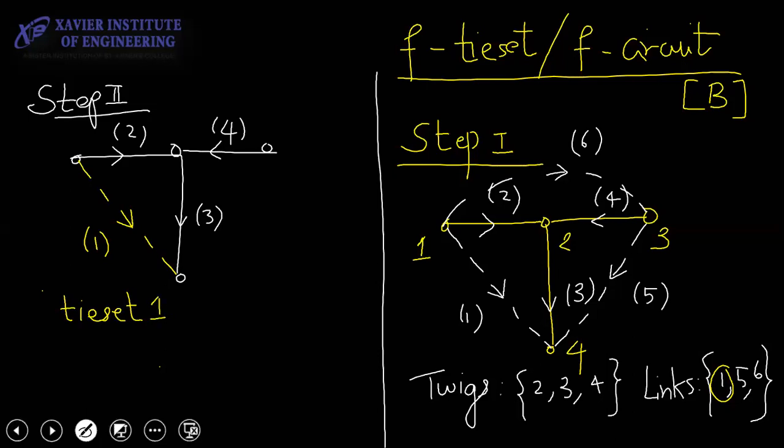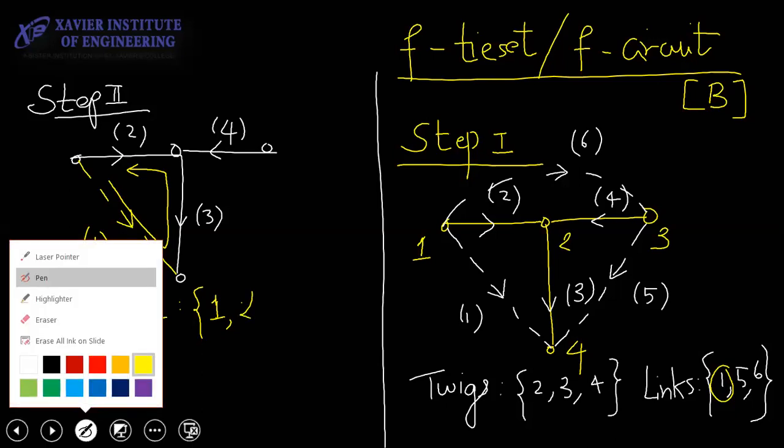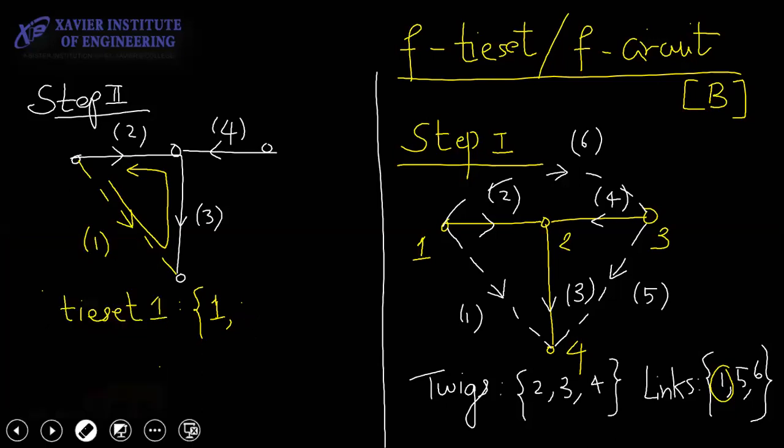Tie set 1, then write 1 again and see where it is forming a loop. You will see that this is forming a loop like this, 1 3 2. When you write it, write it as 1 2 3 only. That means now you have to start forming loops. So we say this is tie set 1.